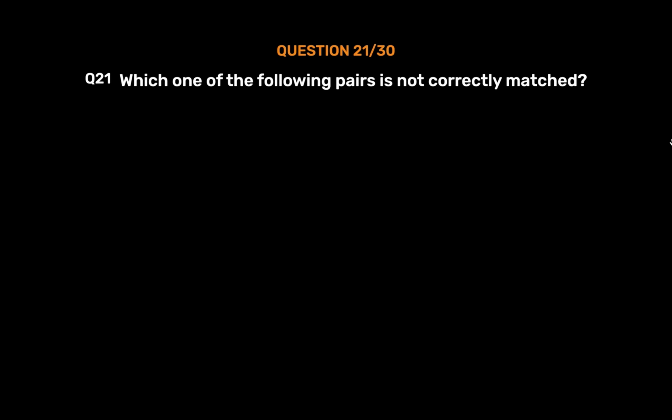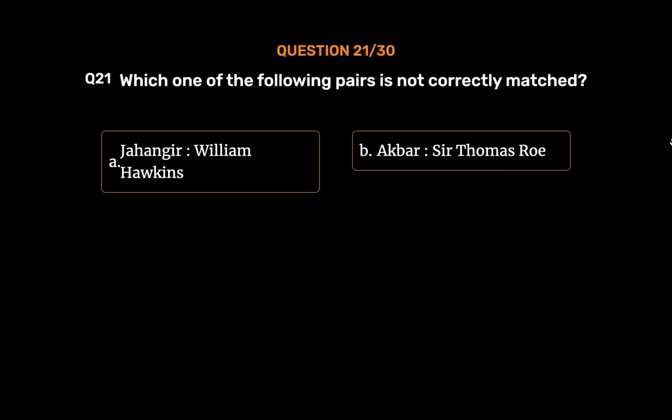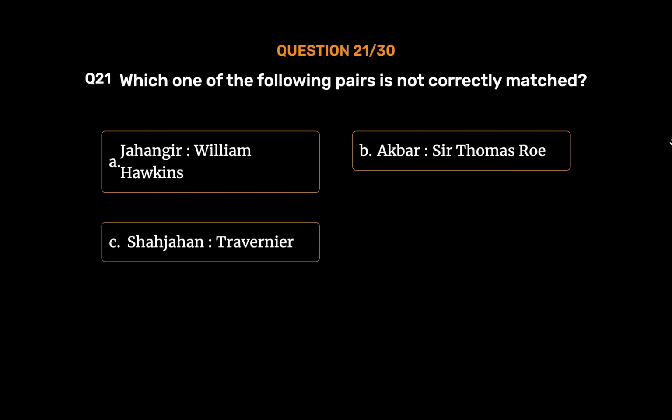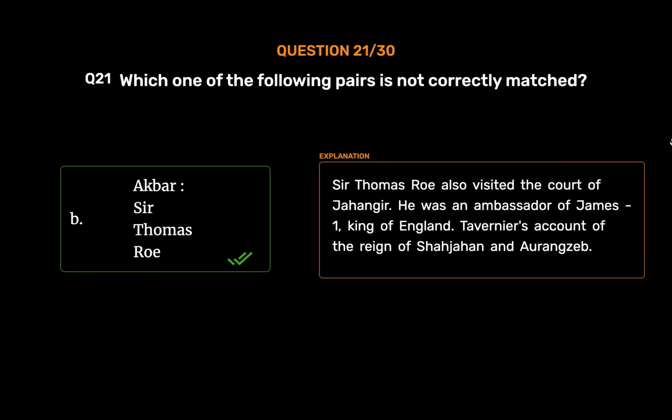Question number 21. Which one of the following pairs is not correctly matched? Option A. Jahangir, William Hawkins. Option B. Akbar, Sir Thomas Roe. Option C. Shah Jahan, Tavernier. Option D. Aurangzeb, Manucci. The correct answer is option B. Akbar, Sir Thomas Roe. Sir Thomas Roe visited the court of Jahangir. He was an ambassador of James I, King of England. Tavernier's account covers the reign of Shah Jahan and Aurangzeb.